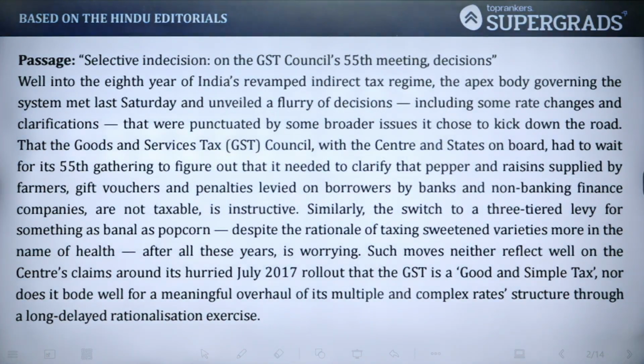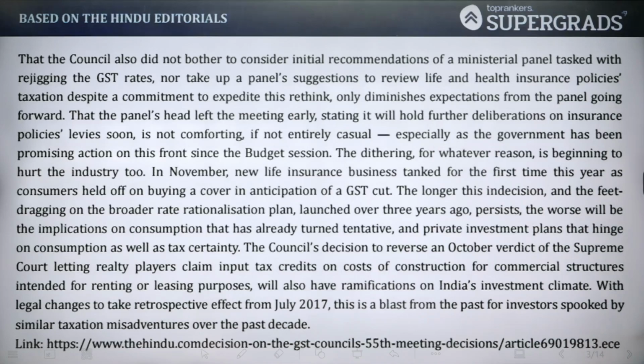Now, the title of the passage is Selective Indecision on the GST Council's 55th meeting decisions. Now, what is this passage all about? So, I want you to click a picture of this and read it at your own pace later. I hope you are done clicking the picture. This is the second part of it.